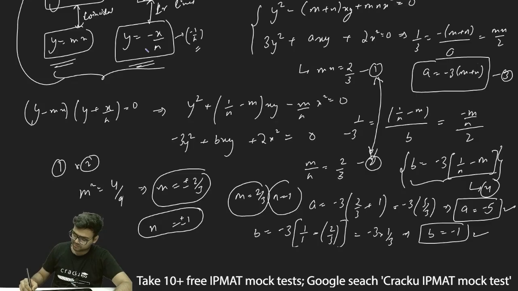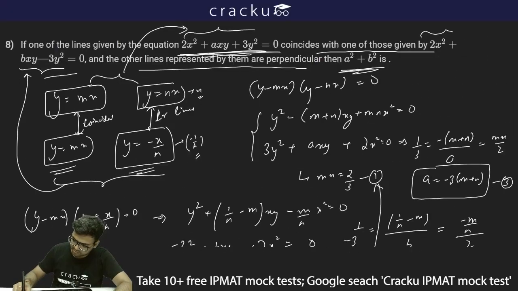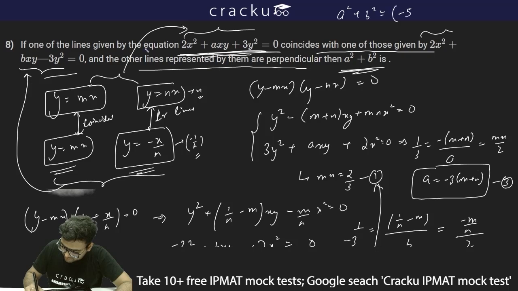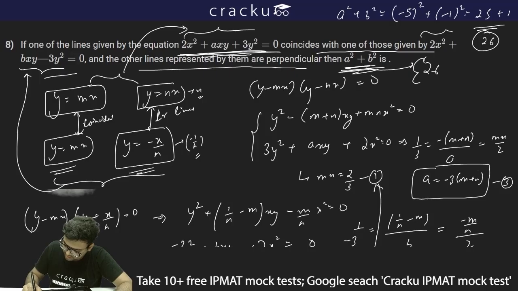So if a is minus 5 and b is minus 1, the value of a square plus b square will be minus 5 whole square plus minus 1 whole square. Minus 5 whole square is 25 and minus 1 whole square is 1. So 25 plus 1, and thus the value of a square plus b square will be 26.